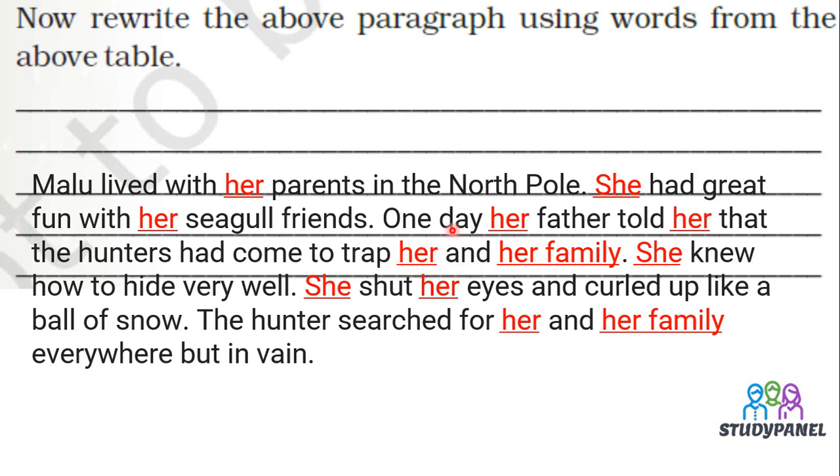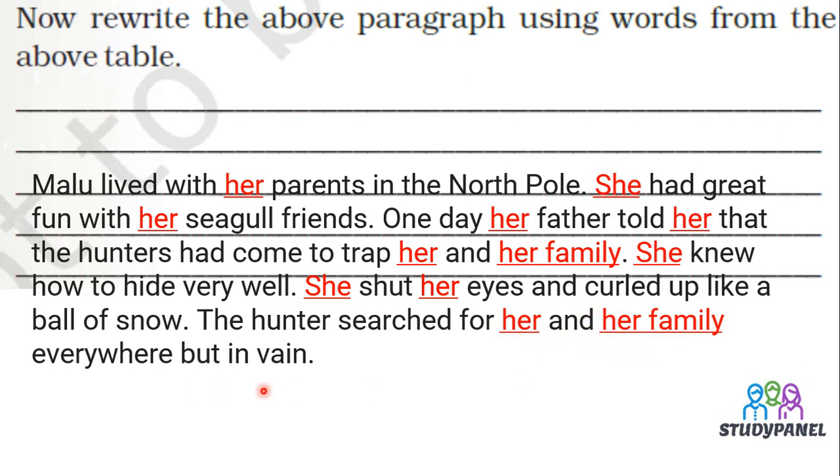One day her father told her that the hunters had come to trap her and her family. Here it was Malu and Malu's family, so her and her family. She knew means Malu knew, we have put she in place of Malu. She knew how to hide very well. Malu shut means she shut her eyes, Malu's eyes, and curled up like a ball of snow. The hunters searched for her and her family everywhere